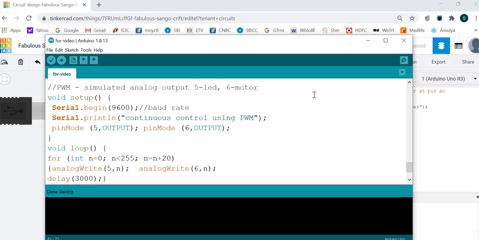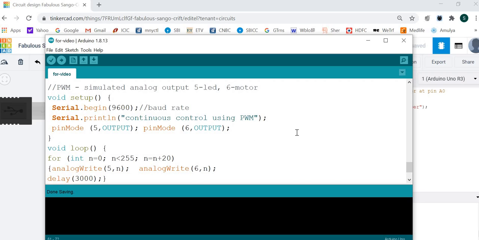So let's connect LED to 5 number pin or motor to 6 number pin, maybe connected simultaneously, and let's check that the intensity of LED we can change or the speed of motor we can change using PWM. So PWM is pulse width modulation. The pulse width can be anything between 0 to 255.